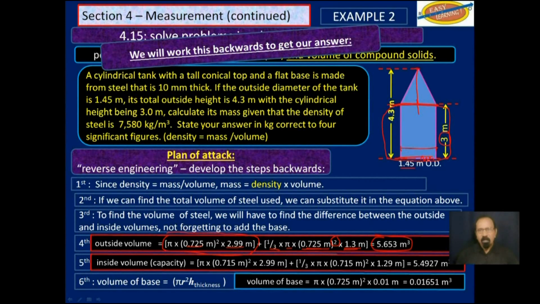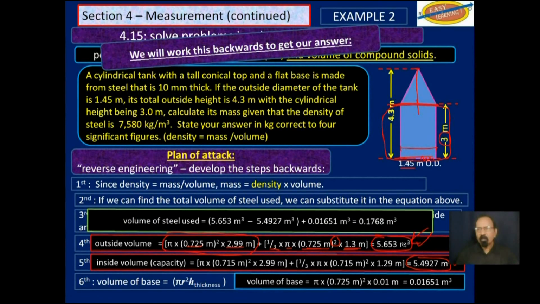Okay. So the outside volume is this. The inside volume, if you subtract this one here from that one there, you will get the volume of the steel used. So we subtract the inside volume from the outside volume.